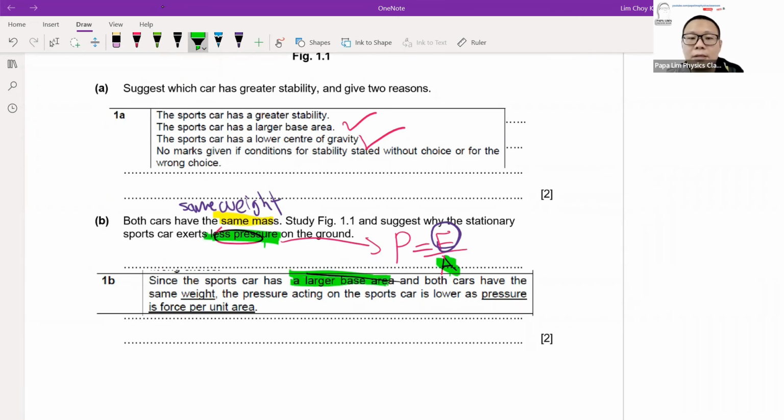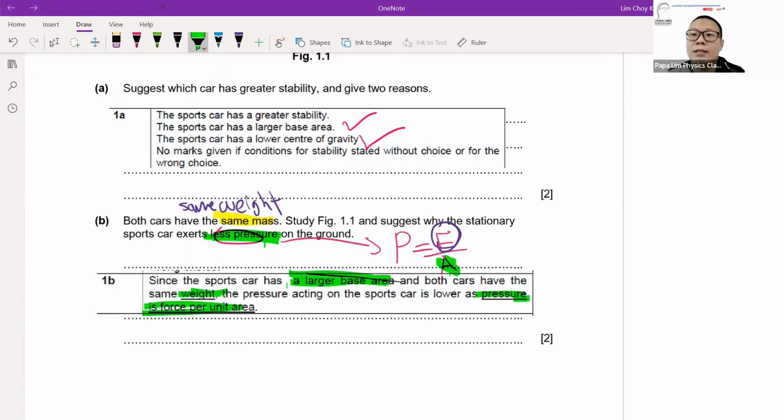Okay, large base area, or sometimes I will always encourage students, instead of using large base area, it could be large perpendicular contact area or perpendicular area. Okay, given that the pressure is always, then after that, you will state that the pressure will actually change, will actually be affected. Okay, so now when we look at the question here, other than identifying the pressure is less, what are the keywords that are needed to write?